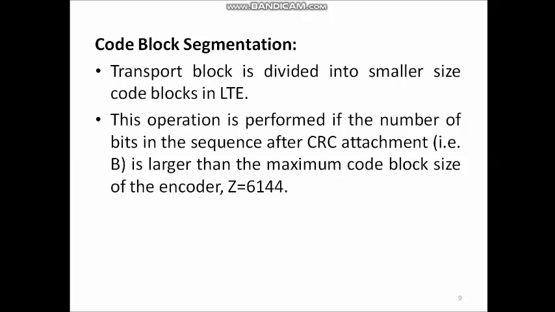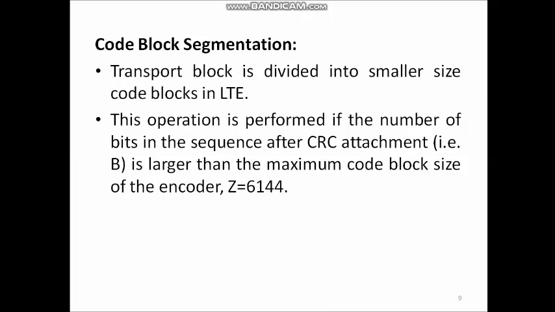So, code block segmentation is performed if the number of bits in the sequence after CRC attachment is larger than the maximum code block size of the encoder, Z equal to 6144 bits. If the size is between 40 and 6144 bits, then code block segmentation is not required.